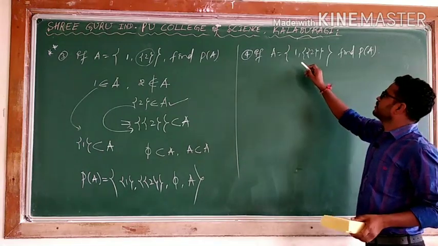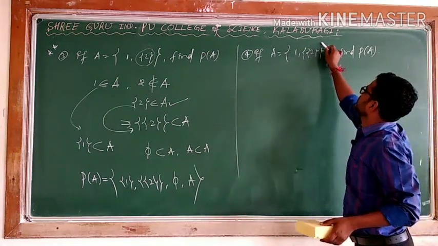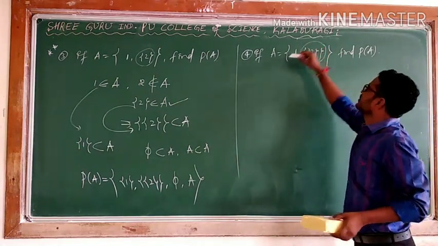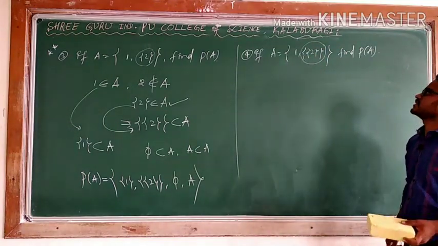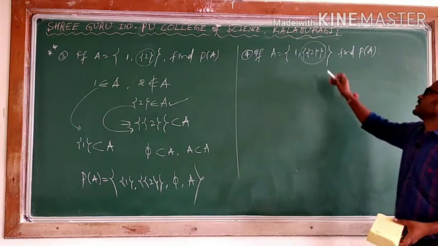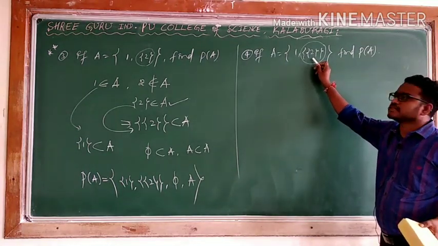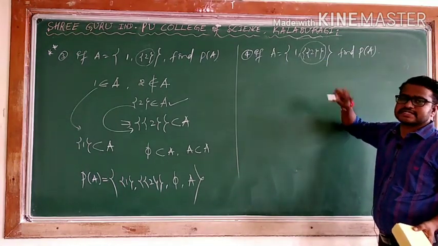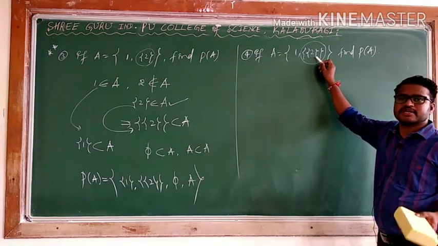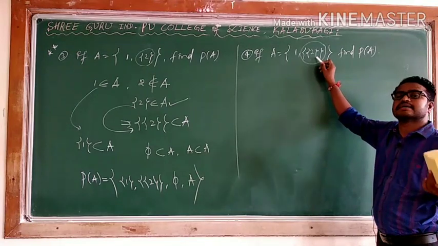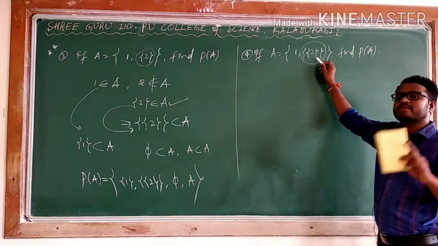A has element 1 and itself, this whole thing is considered as a second element. So I can say that it is a chocolate. This chocolate means this 2 is a chocolate. It is covered by 2 flower brackets. So when it is covered by two flower brackets, if you want to make it a subset, you take one extra flower bracket.